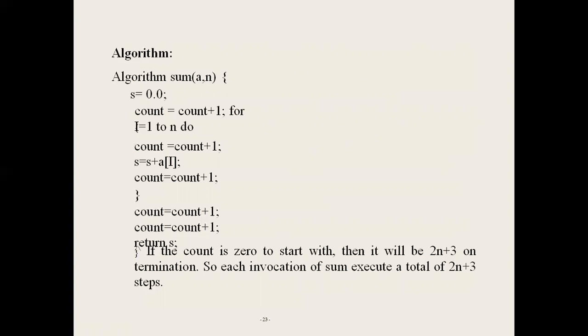So first, count is 0, starting with 0. After completion of execution of the algorithm, the total number of steps executed is 2n plus 3. This means: the assignment statement s equal to 0 counts 1, the for loop is executed n times, the s statement is executed n times, the last iteration of the for loop counts 1, and the return statement counts 1. Totally n plus n plus 1 plus 1 plus 1, giving 2n plus 3. Okay, this is one method to calculate the total number of steps executed by an algorithm using a count increment.